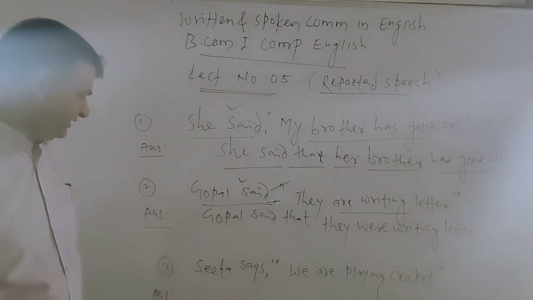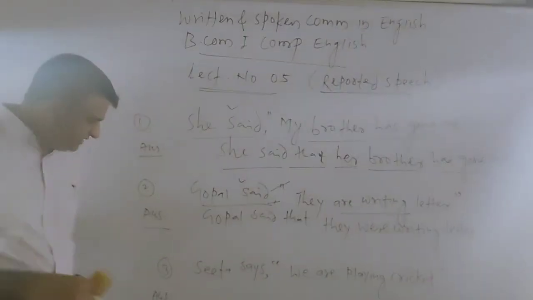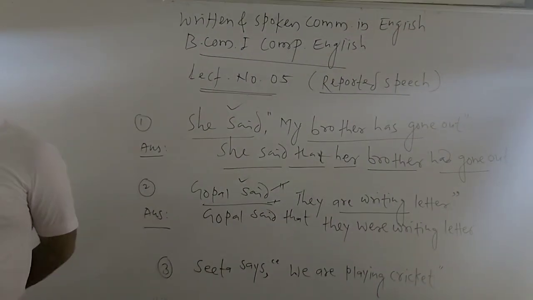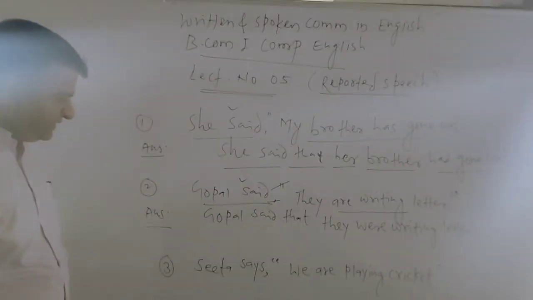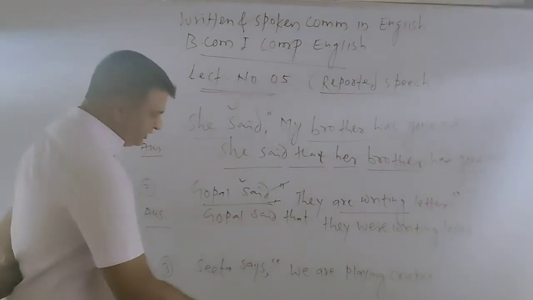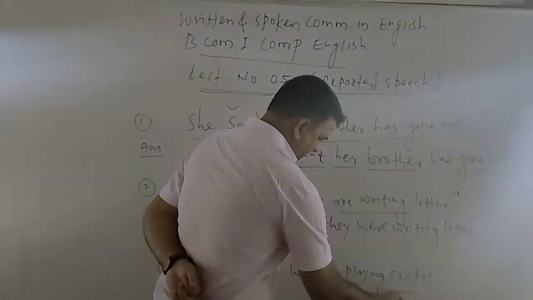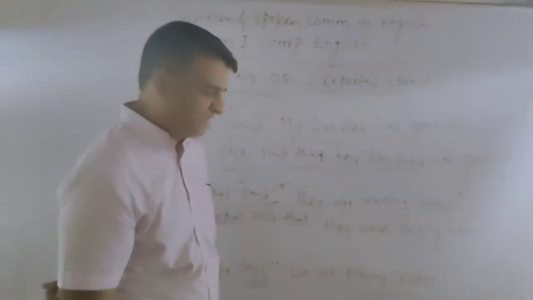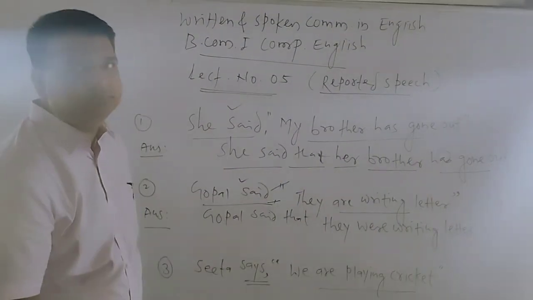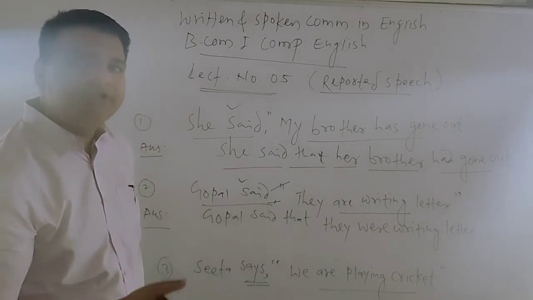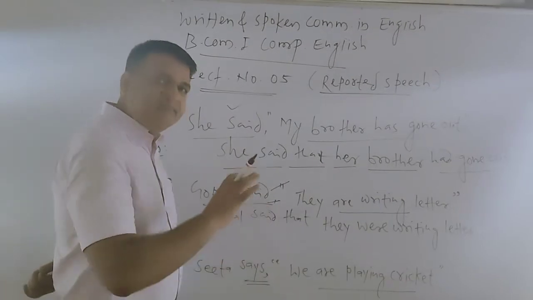Now look at the third sentence. This is just different from the first two. Sita says, "We are playing cricket." Here the reporting verb is "says" and the sentence is in "are playing", that is, present continuous. If the reporting verb is in the present tense or the future tense, the sentence remains as it is.